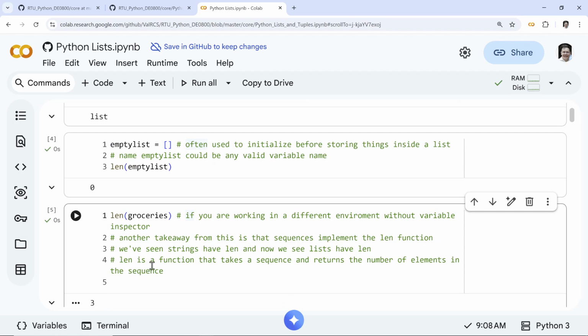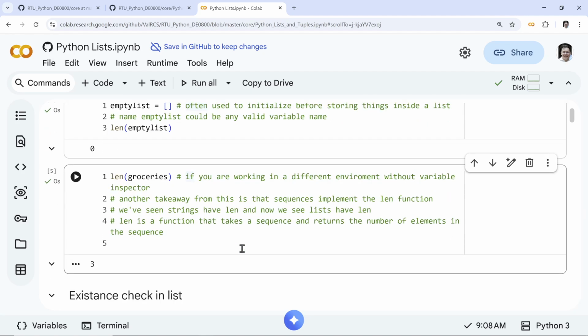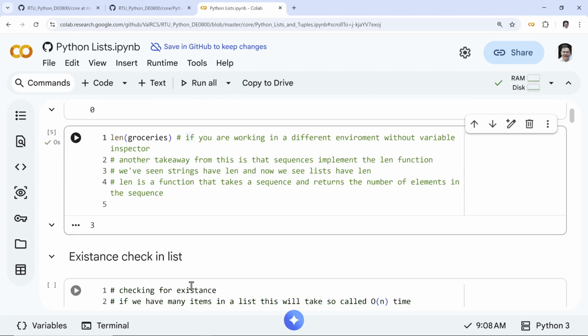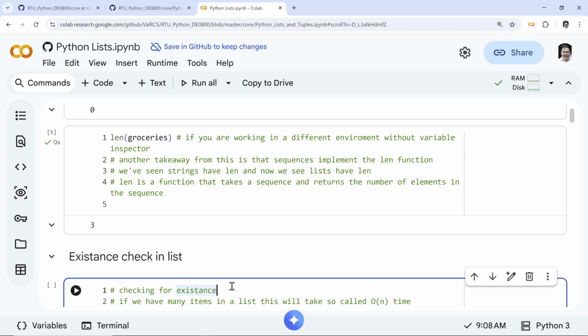Notice again, a list is a type of sequence, and sequences offer you a length function. So strings have length, and now lists have length. Length is a function that takes a sequence and returns this number. Crucial thing, remember in our string, we could check for substring.